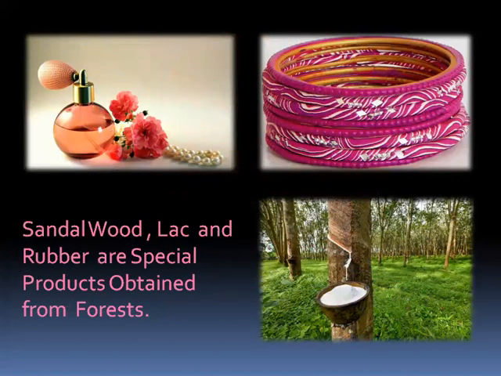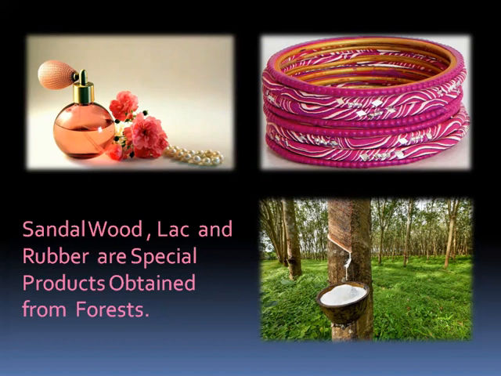What pictures can you see here? The perfume, the first one, is made up of sandalwood. Where do we get sandalwood? From the forest trees. Sandalwood is used in many ways, children. Not only perfume, even in our puja we use it, and different showcase pieces, wall pieces, we use this sandalwood.